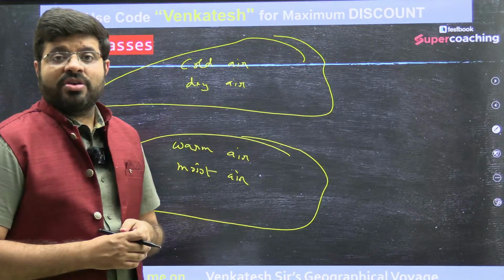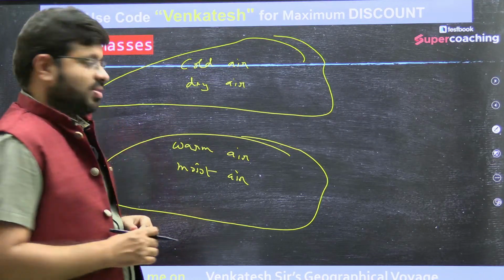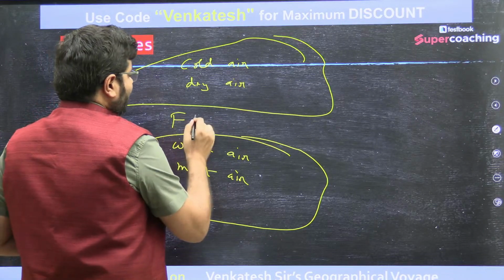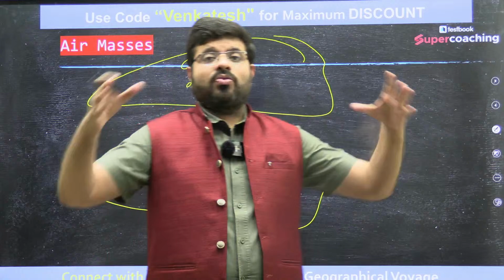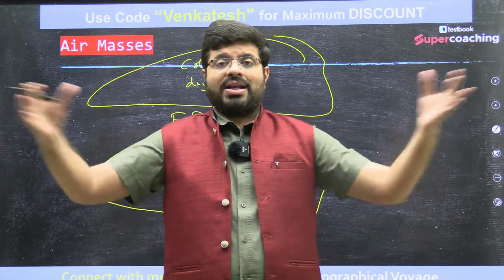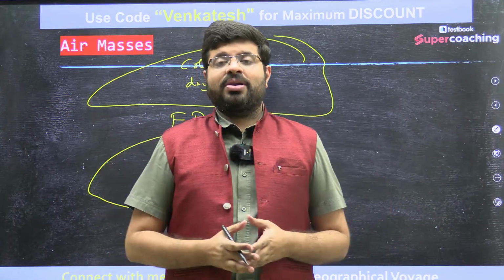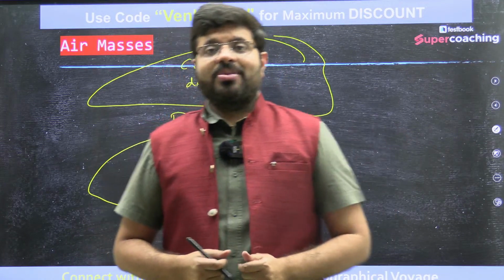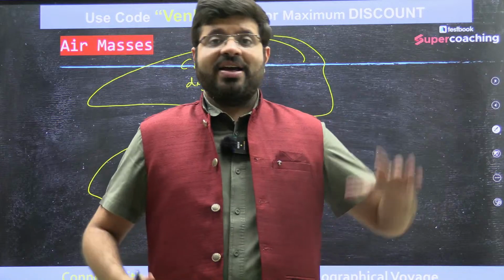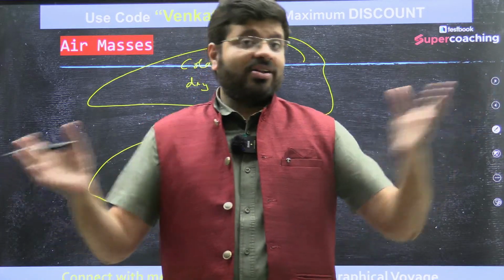Remember, in terms of wars, we call something a battlefront, right? What is a battlefront? The place where the war happens, where two contrasting armies meet. For example, in the movie Bahubali, you remember the Mahishmati kingdom on one side and the Kalakeyas on the other side, right?